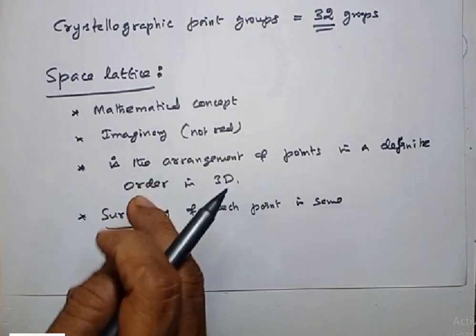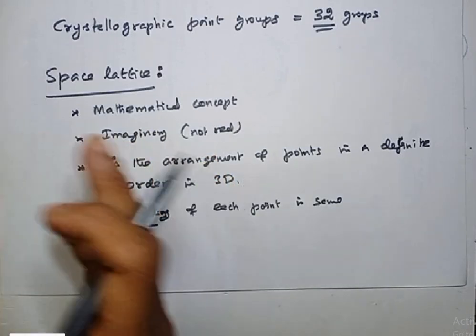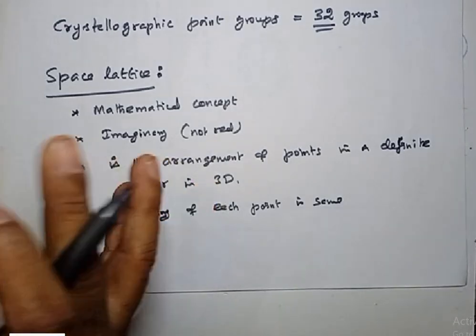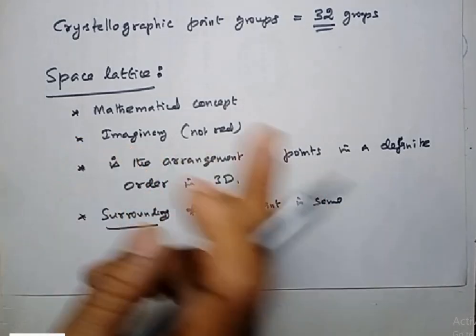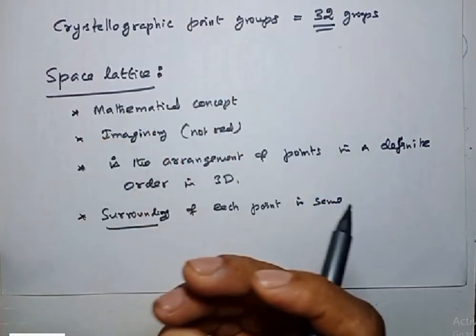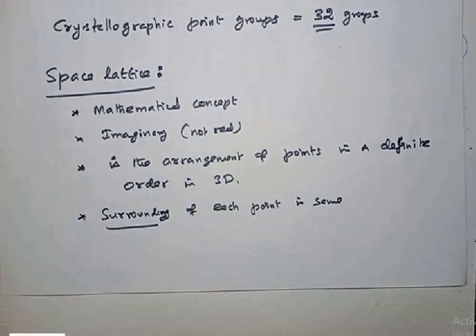You take a point and just observe the surroundings, that means how the neighboring points are there. This arrangement exists for all the points, and each and every point has the same arrangement in the neighborhood, right? Take note. This is what we call the space lattice.